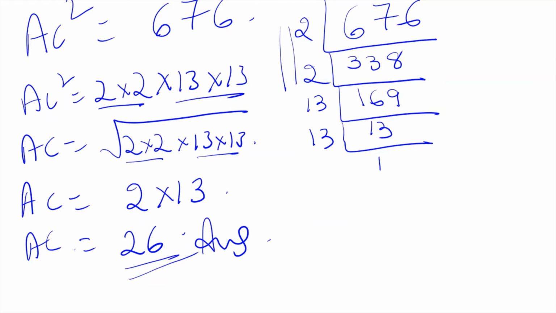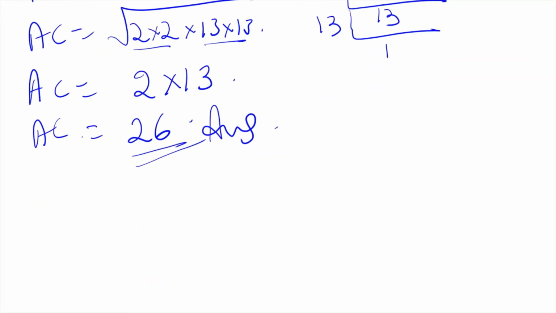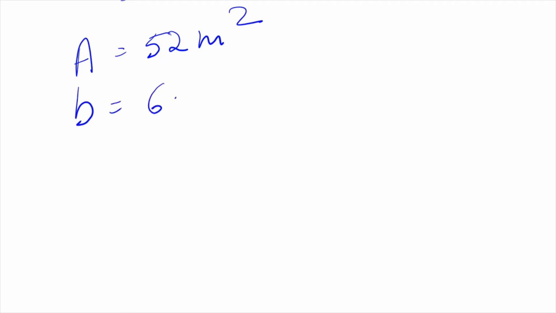Okay, then I will share again. I'll share a whiteboard and I will solve it. Can you see the whiteboard, all of you? Now this homework question, I am doing it. Those who did not get may copy it. Now what is given? Area is given. Area is 52 meter square and breadth is 6.5 meter. Find the length and perimeter. So length is question mark, perimeter is question mark.